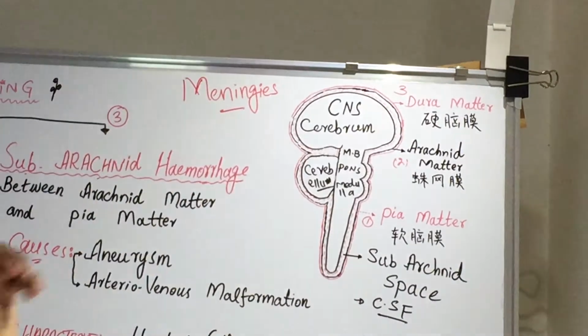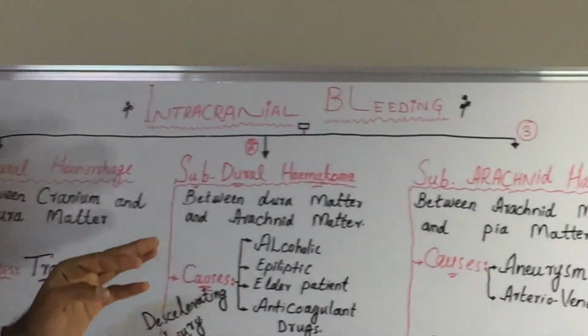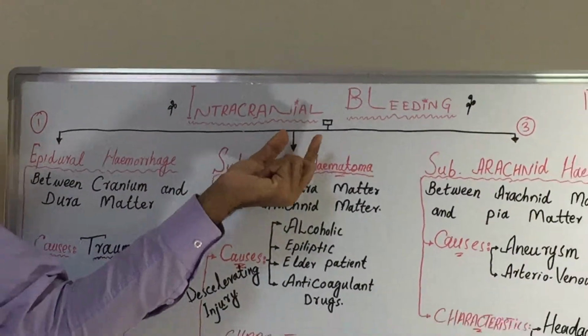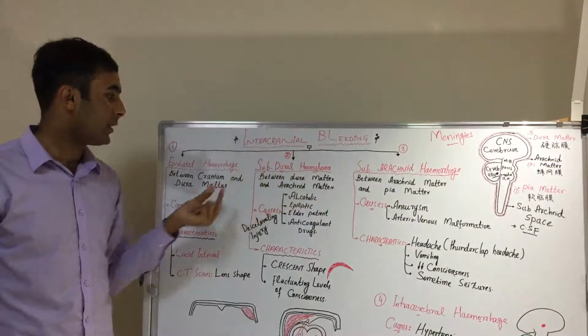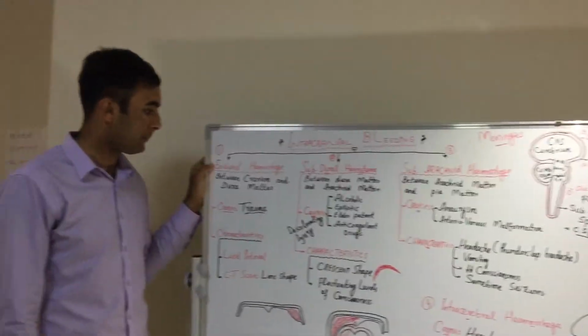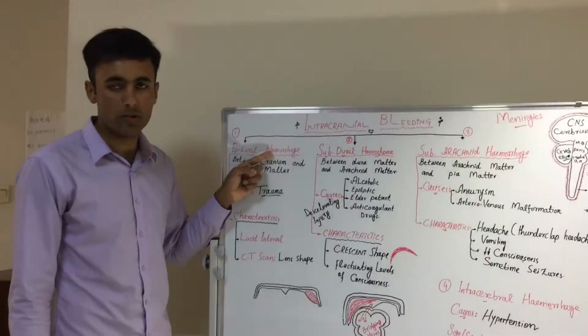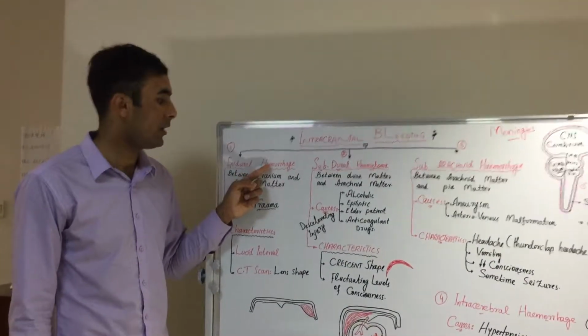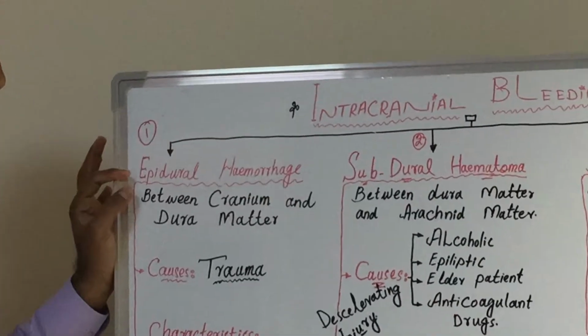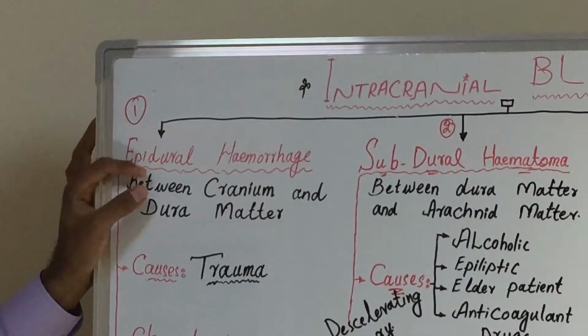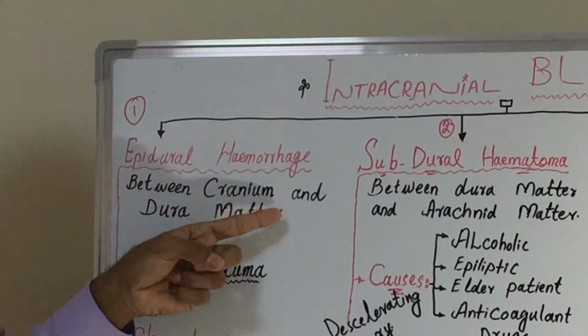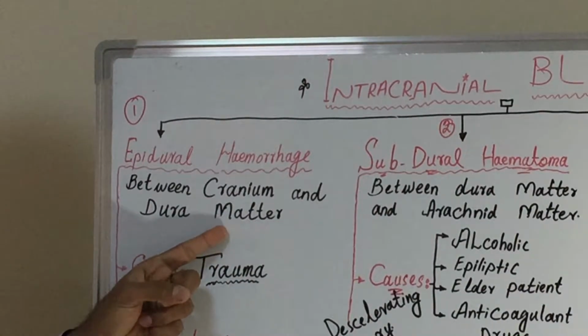Now we go to our topic. To understand intracranial bleeding, we can divide it into three parts. The first part is epidural hemorrhage. Epidural hemorrhage is present between the cranium and the dura mater.